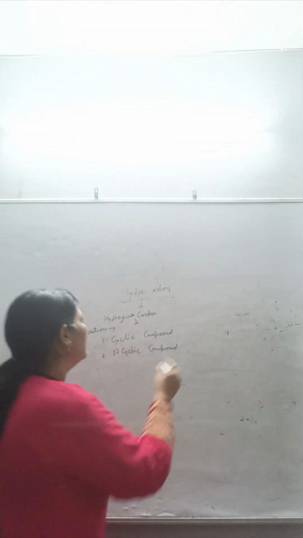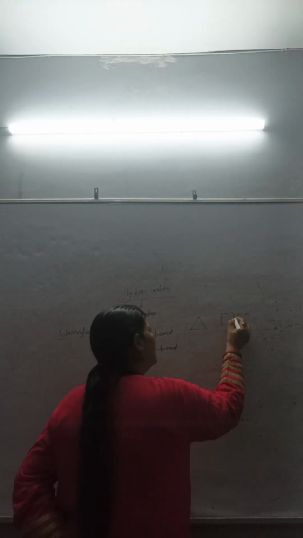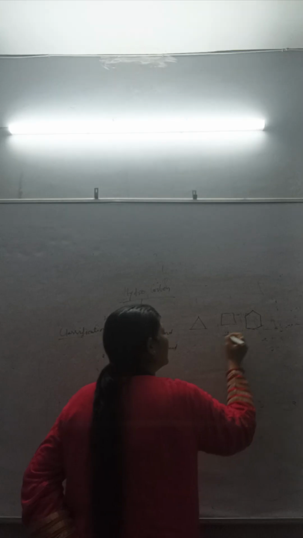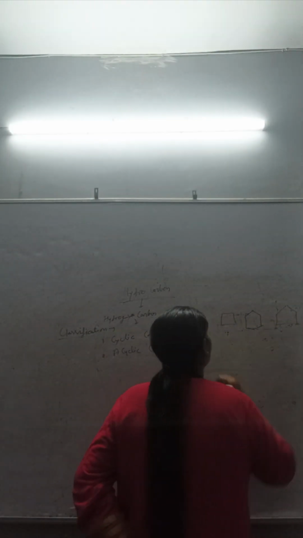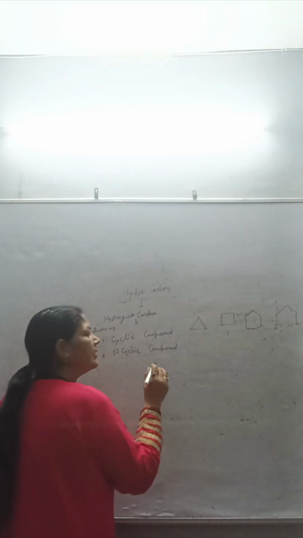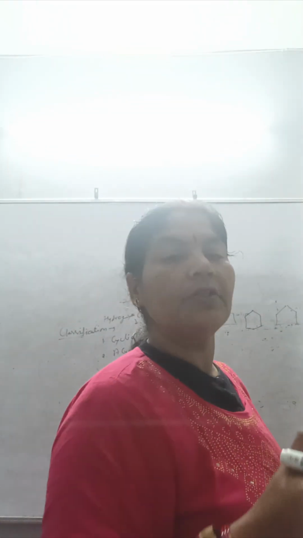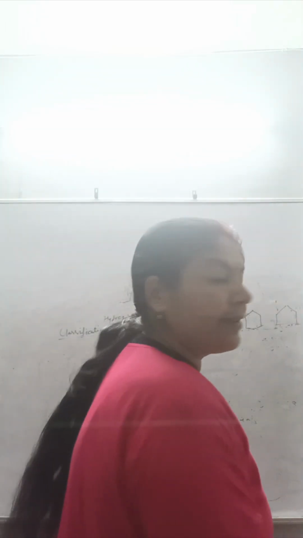A cyclic compound makes a cycle, like this. This is a cyclic compound. This is also a cyclic compound. An acyclic compound does not make a cycle; in which there is no formation of a cycle, that is known as an acyclic compound.